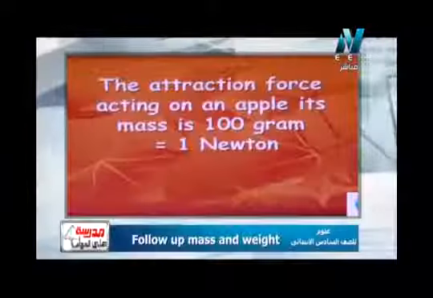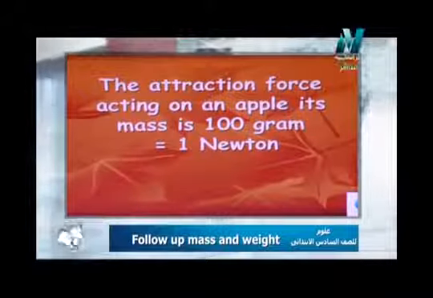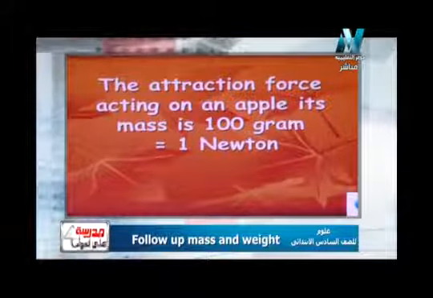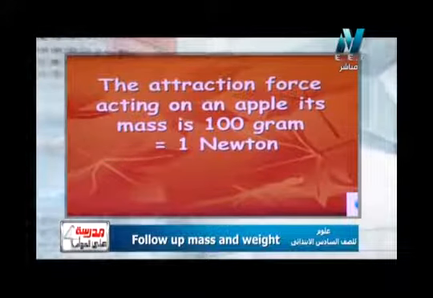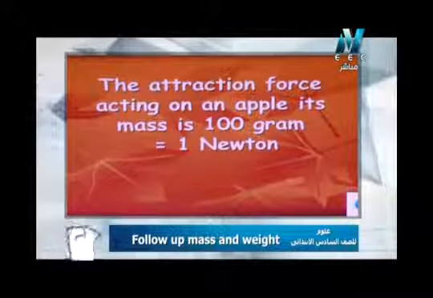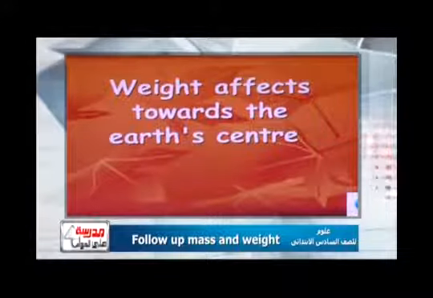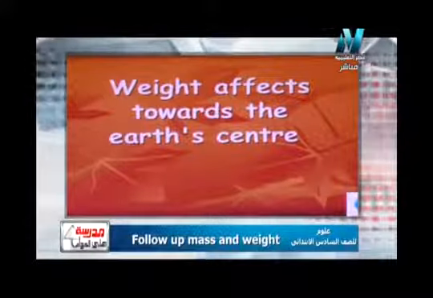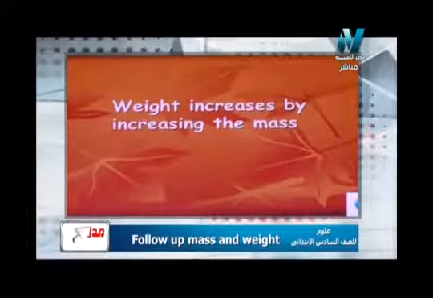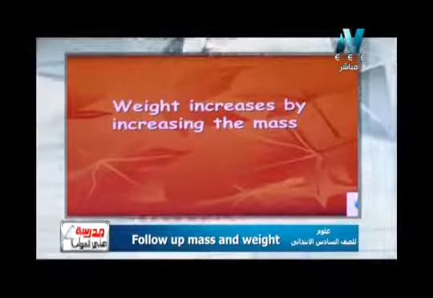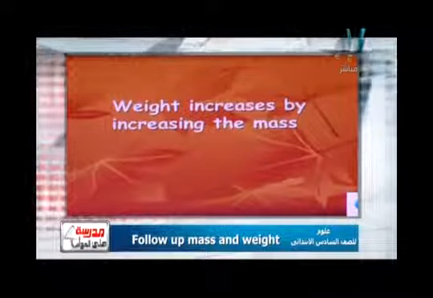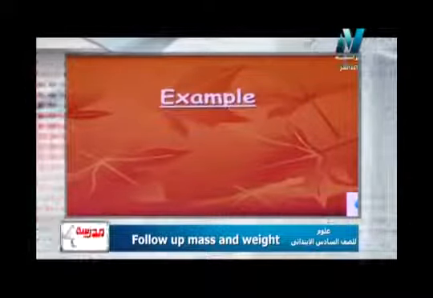So we have another nota bene ملاحظة مهمة جدا. The attraction force of 1 Newton equals what? Equals the mass of 100 grams. So again let us see this information. The attraction force acting on an apple, its mass is 100 gram, equals 1 Newton. Weight acts towards the earth center as we have studied. الويت دايما بيأثر في اتجاه مركز الأرض downward لأسفل. Weight increases by increasing its mass. Again the relation between them is directly proportional.